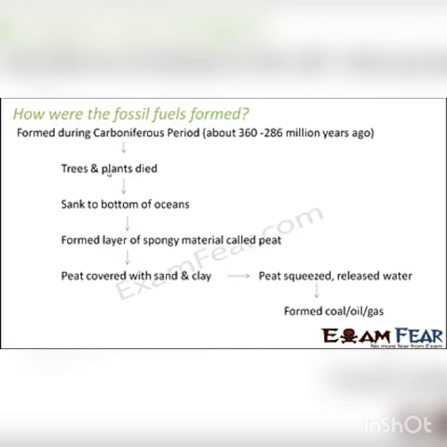And as you can see, this transformation of dead plants or animals into coal or petroleum did not happen overnight. It took millions of years for this transformation to take place. So that's why we always say that these are exhaustible resources, because the formation has actually taken so many years. If we exhaust them so soon, then it will become difficult to form them again.